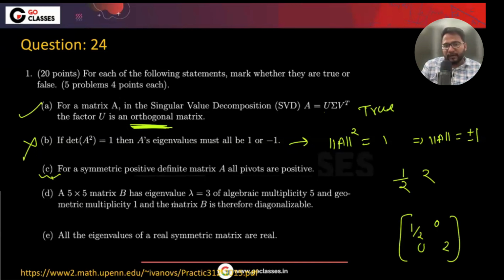A 5 cross 5 matrix has eigenvalue lambda equal to 3 of algebraic multiplicity 5. Which means they are saying that 3 is repeating 5 times, and geometric multiplicity 1. And the matrix B is therefore diagonalizable. Is this possible? If it is 5 cross 5 and geometric multiplicity is just 1, it is not possible, right? Not possible. Eigenvectors must be linearly independent.